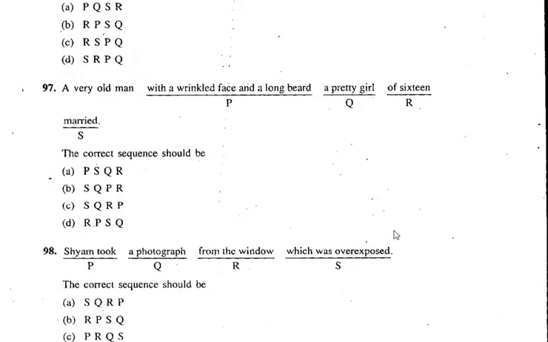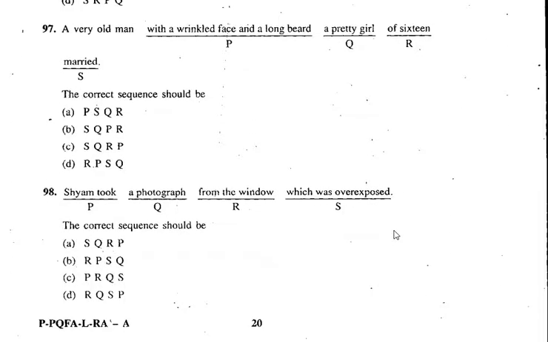I walked on. So what will come there? I walked on. 96th one. I walked on as fast as I could until I reached the road which led to my house. So RPSQ. B is the right answer. We'll go to the 97th one. Last two are remaining. We'll take up that.